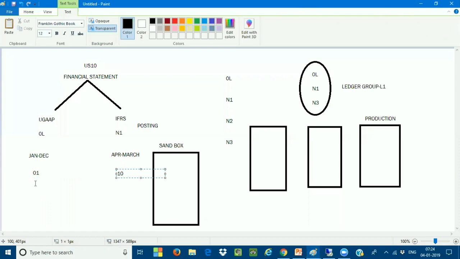Now what is happening? The transactions you are posting in the month will have impact on the 10th period, not on period 01. Oh, that concept I understood. What I'm asking is, if you wanted to use January to December for IFRS, can we use it that way? You can use it, sir. Oh, you can use it, okay. I think the same question was asked by one of our friends yesterday. The concept is going to be the same.